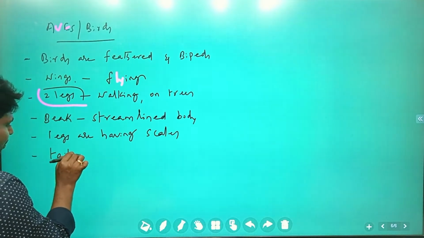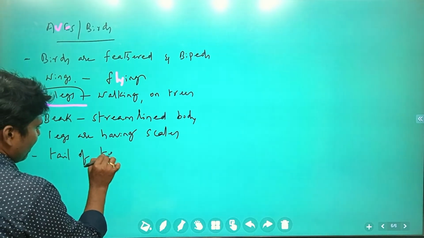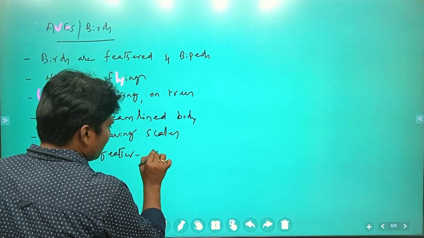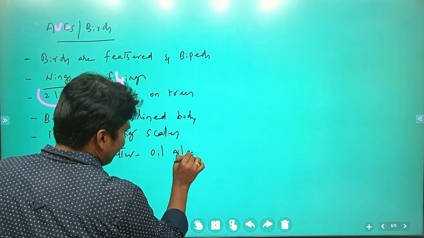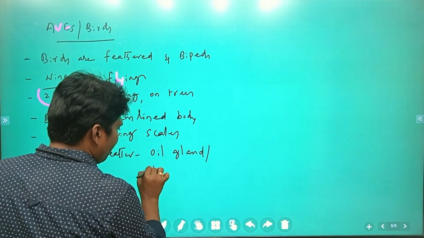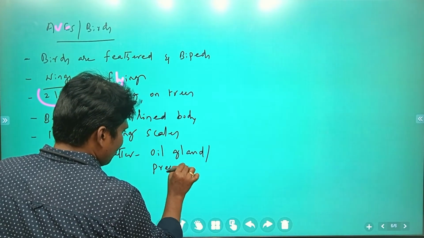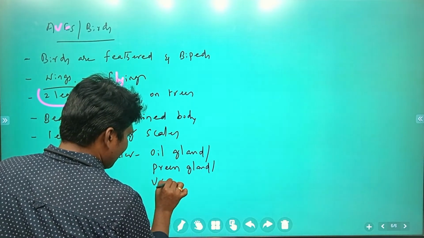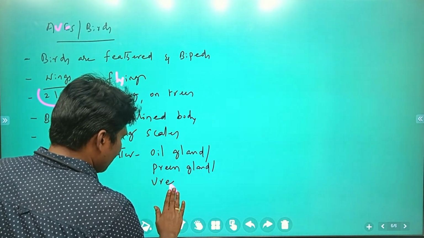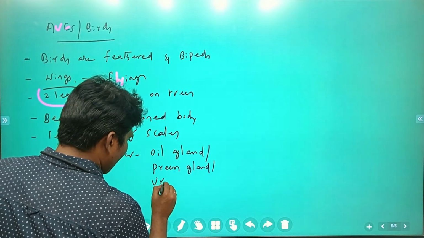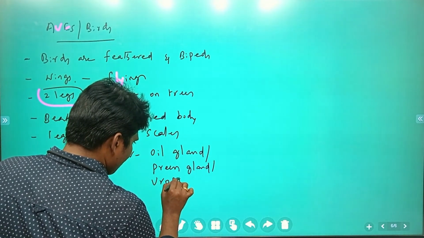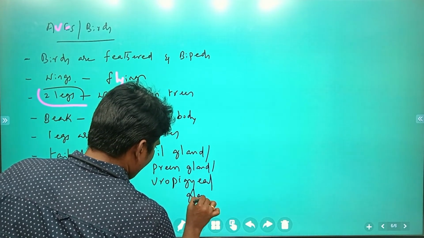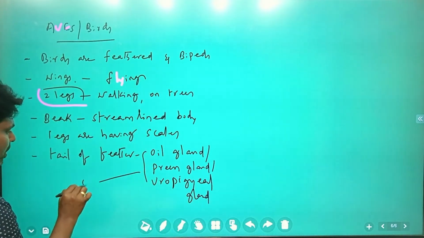In the tail there is a gland called the oil gland, also known as the preen gland and the uropygial gland, which produces the oil.